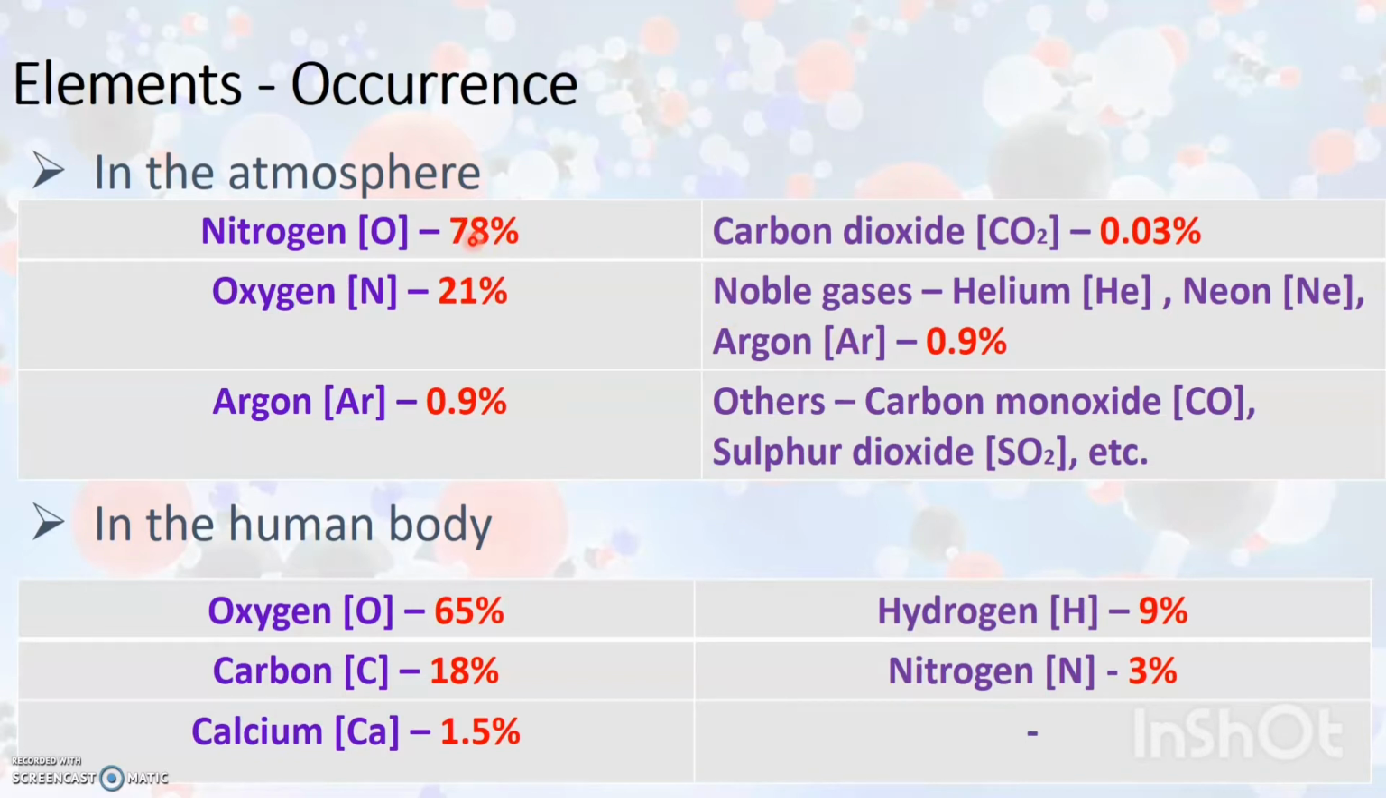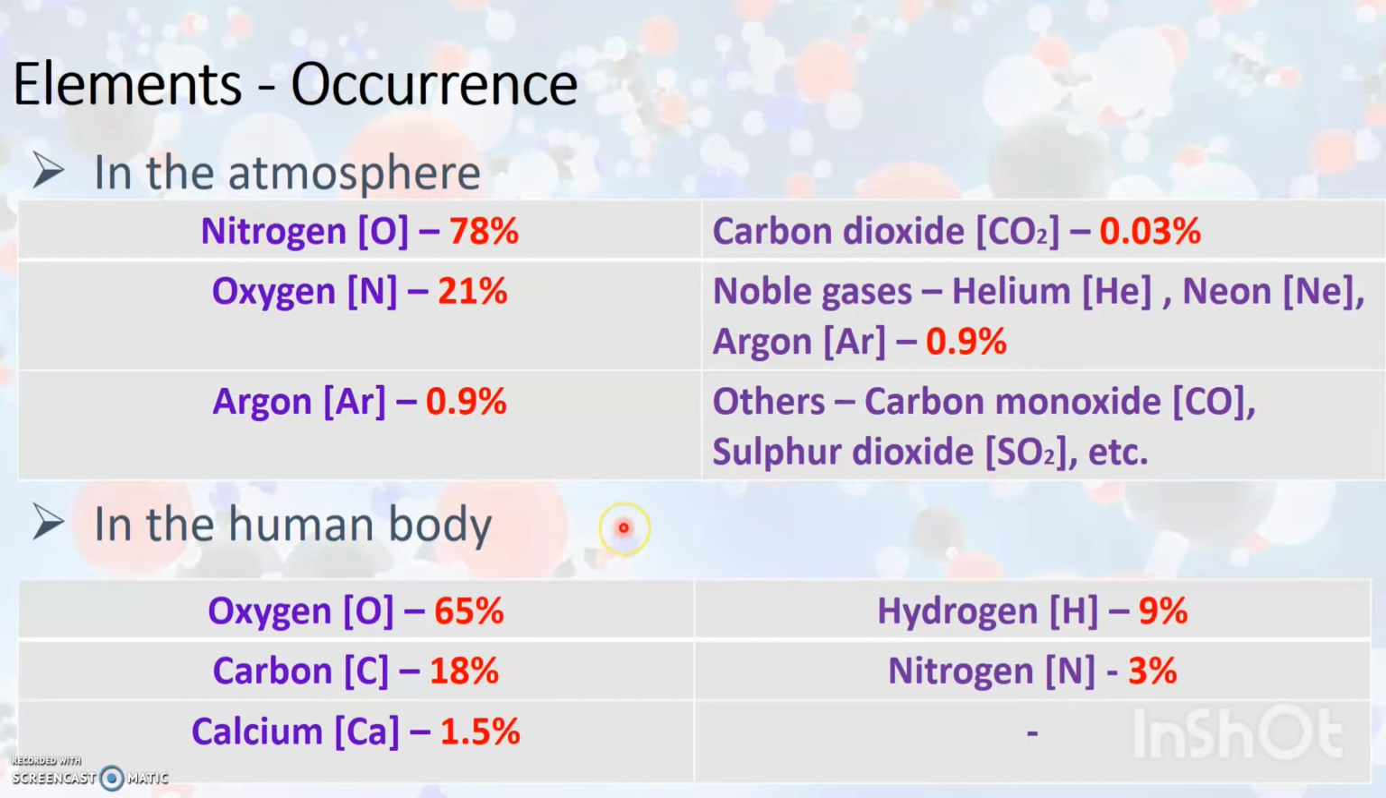78% of the Earth's atmosphere is covered by the element nitrogen, while 21% of oxygen is present, 0.9% of argon, and a very minute percentage of all these other gases, while 0.03% of carbon dioxide, and a very minute percentage of helium and neon, and other gases like carbon monoxide and sulfur dioxide are present in very less percentage.